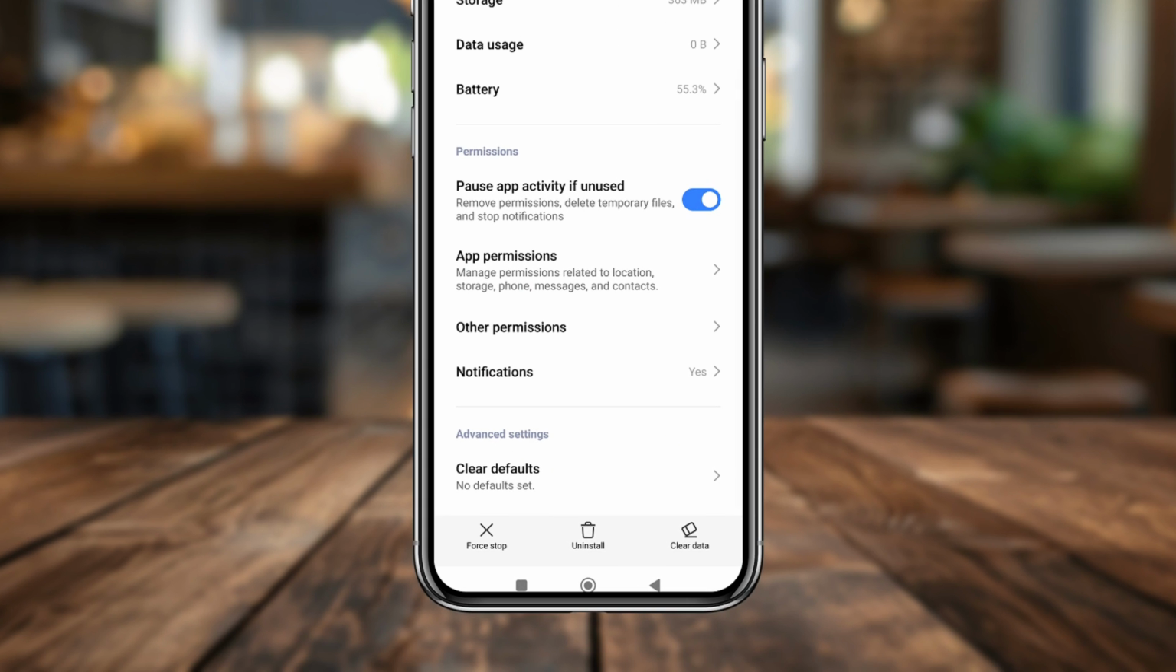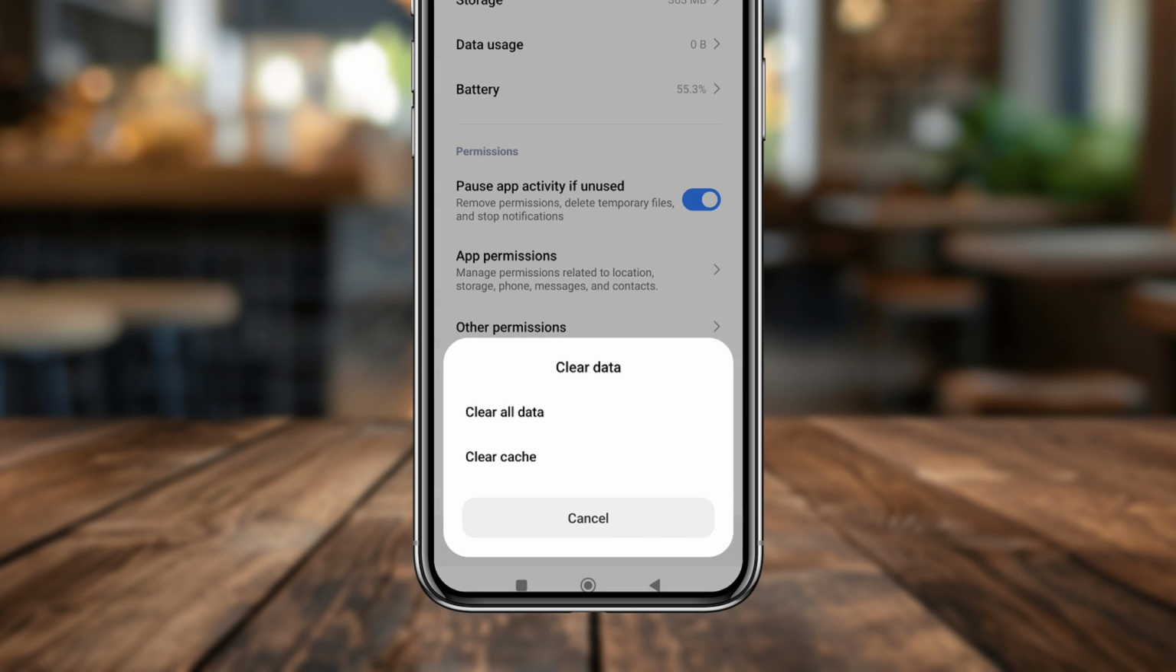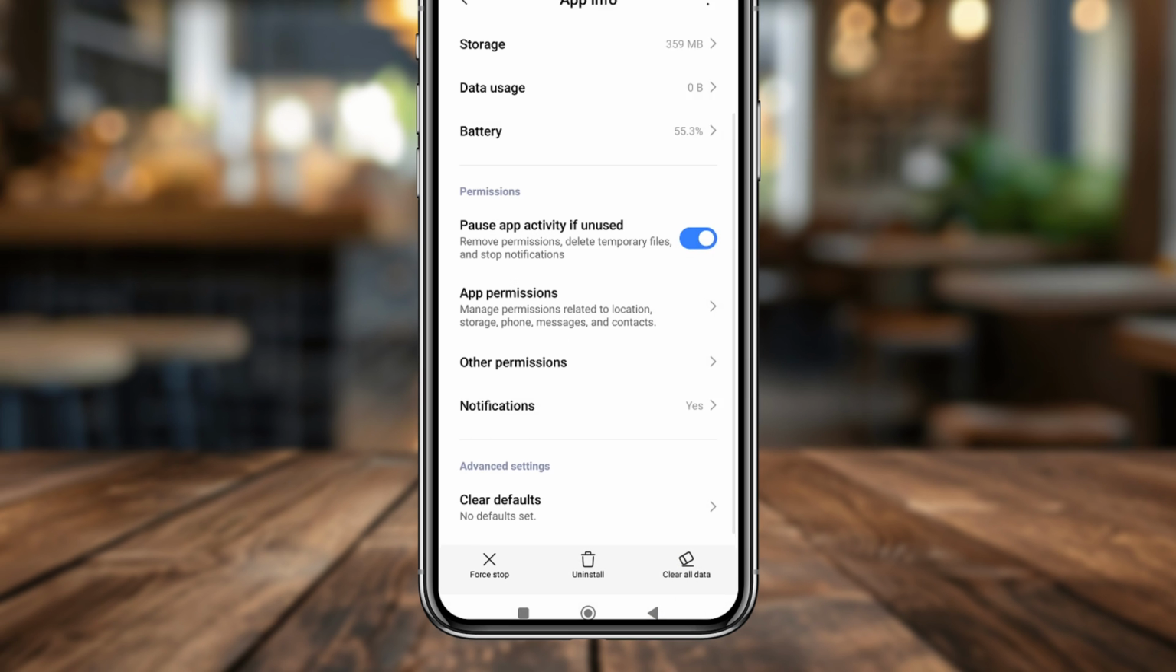And just tap clear data. Now tap clear cache. Not all data, make sure about that. Just tap clear cache. Tap this one as well. Now tap OK. All set, guys.